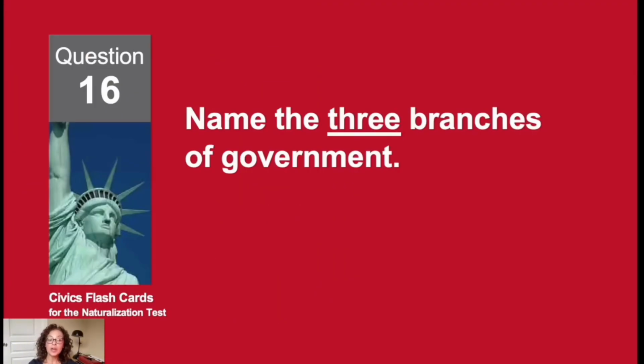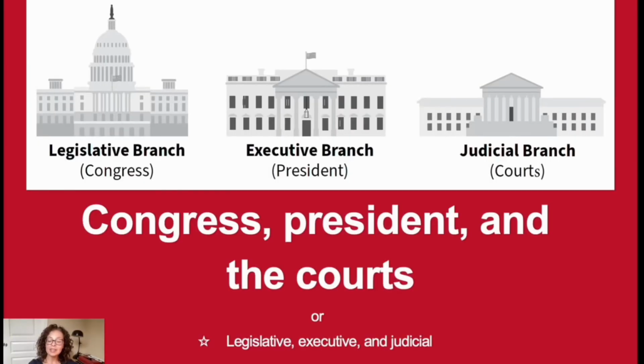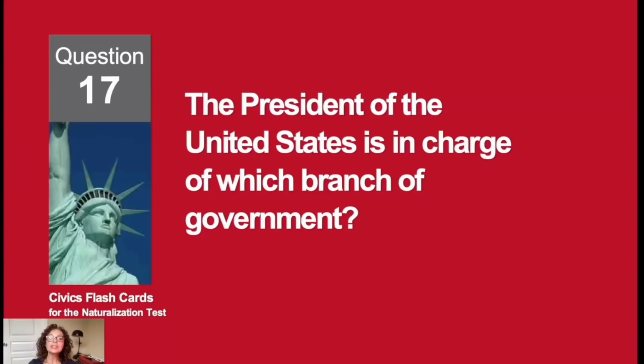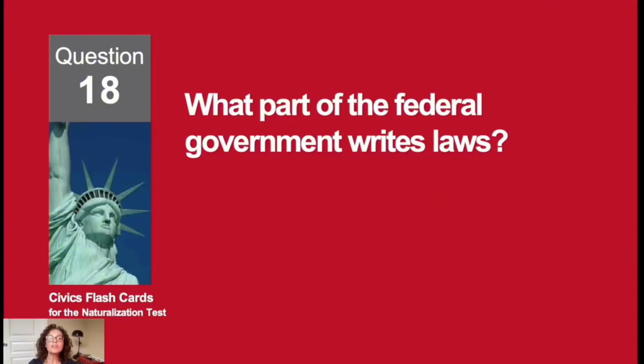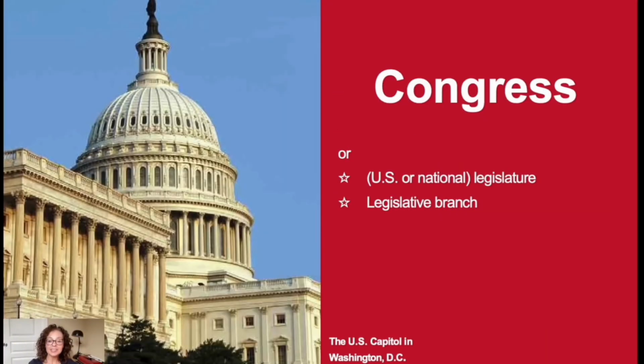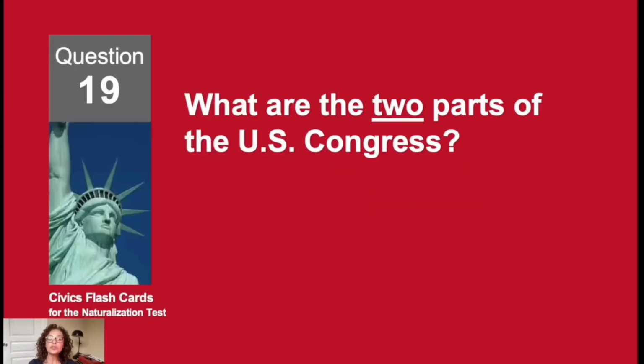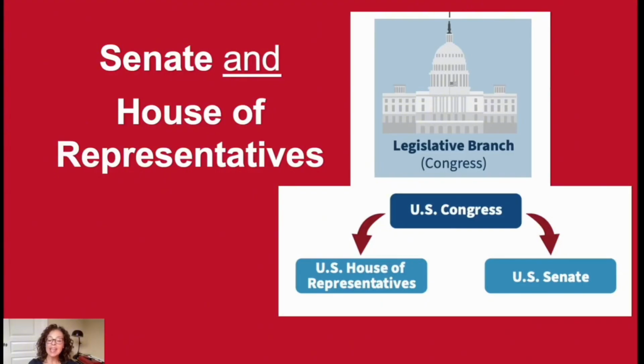Name the 3 branches of government. Congress, President, and the courts. The President of the United States is in charge of which branch of government? The executive branch. What part of the federal government writes laws? Congress. What are the 2 parts of the U.S. Congress? The Senate and House of Representatives.